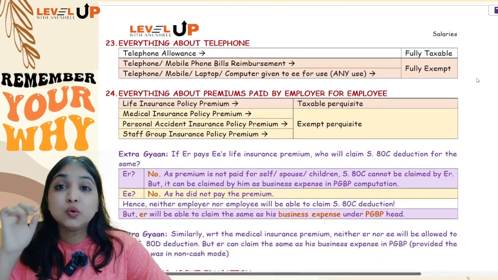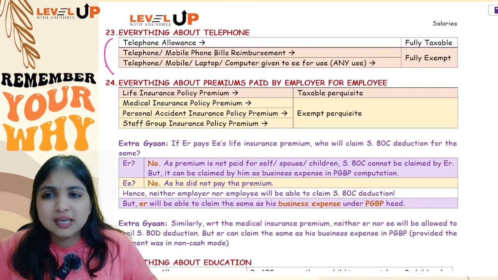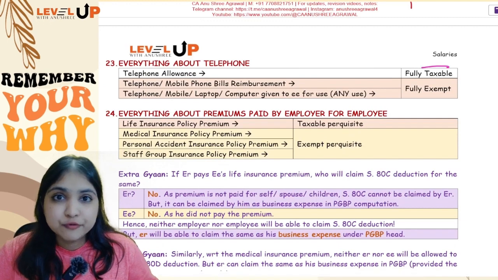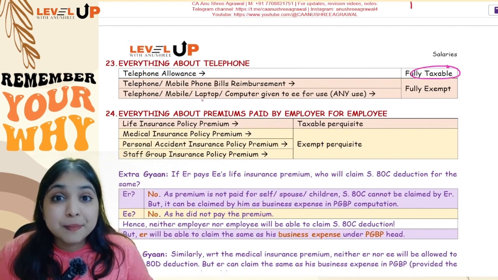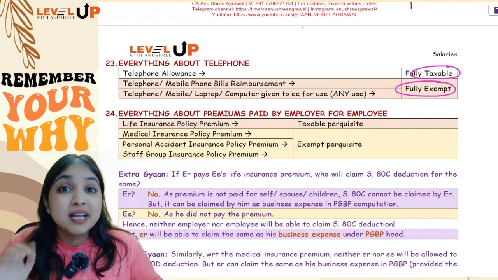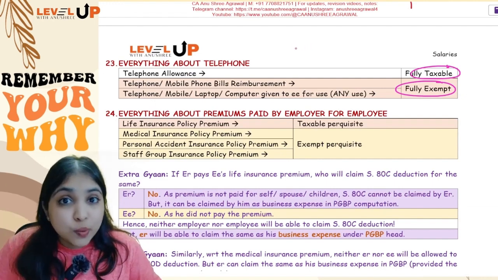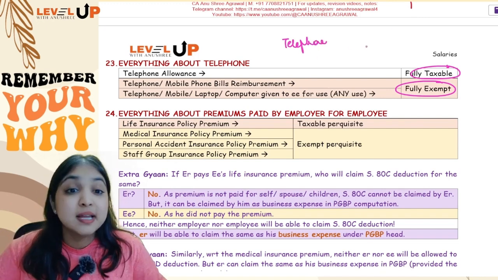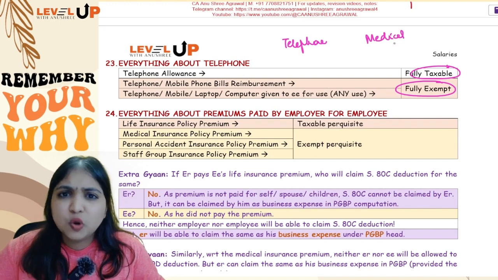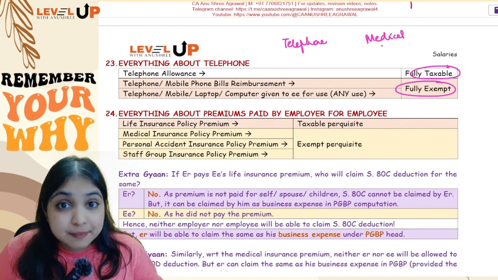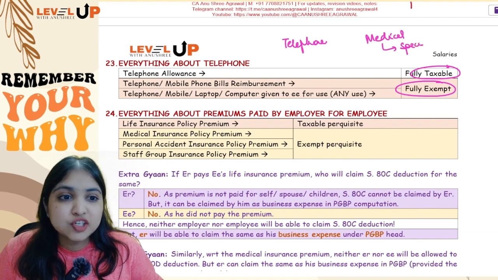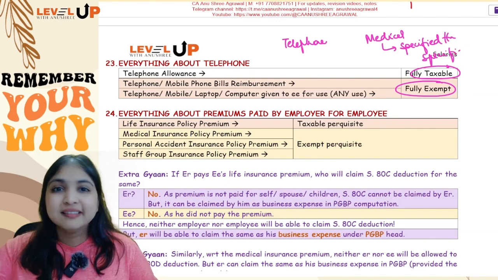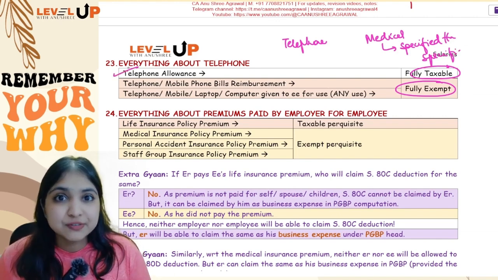Now coming to everything relating to telephone, all the 3 points you know already. Telephone allowance fully taxable, then telephone, mobile phone bill reimbursement fully exempt. Remember, reimbursements are always taxable, but only 2 exemptions you have. One is telephone, mobile phone bill reimbursement, always exempt. Secondly, medical bills reimbursement also generally taxable only. But if the medical bills reimbursement is relating to treatment which happened in a specified hospital and the patient is also a specified patient, then it will be exempt. So telephone allowance fully taxable, telephone, mobile phone bill reimbursement fully exempt.